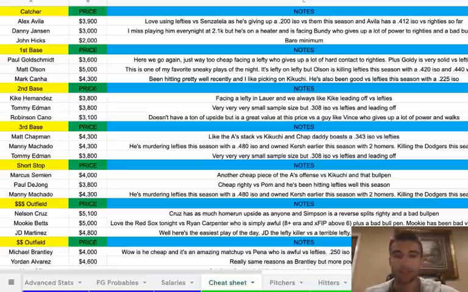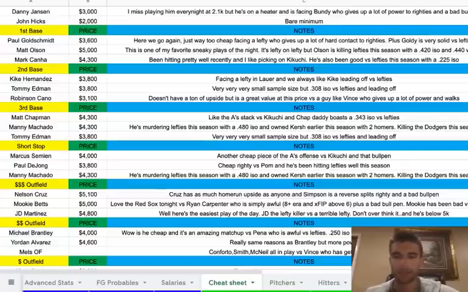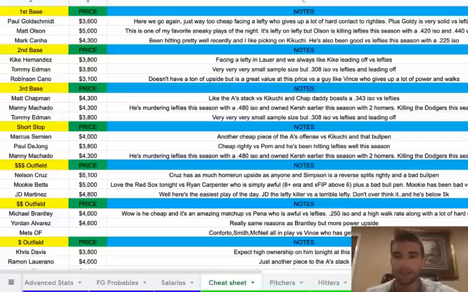Then second base, this looks like a position I want to spend down on. So I've got Kiki leading off versus a lefty, and then Tommy Edman, 3,800. He's been pretty good since he's been up, and it's a very, very small sample size, I think it's like 13 plate appearances. But he's got a 308 ISO versus lefties, and he should be leading off, I'd imagine. And then Robinson Cano at 3,100. He doesn't have a ton of upside, but it's a great value at this price versus a guy like Vince, who gives up a lot of power and walks.